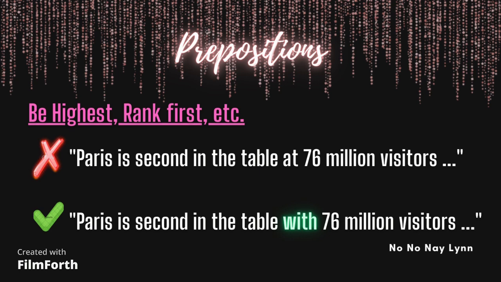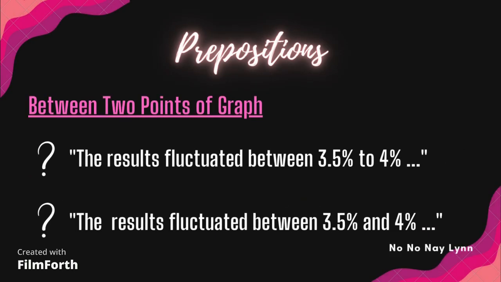At is not very suitable in this case because it does not represent an association or company, but it rather pinpoints a certain point of a rate or level of growth, decline, and so on. So the final one is between. Like we have said earlier in the intro of this video, we will see fluctuations. So now here we are.